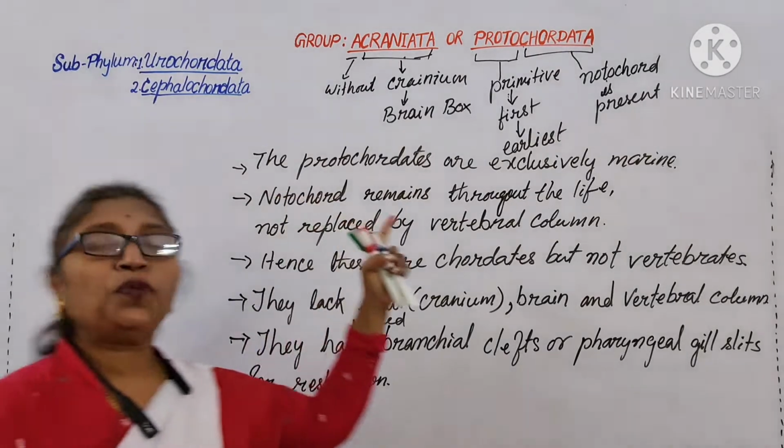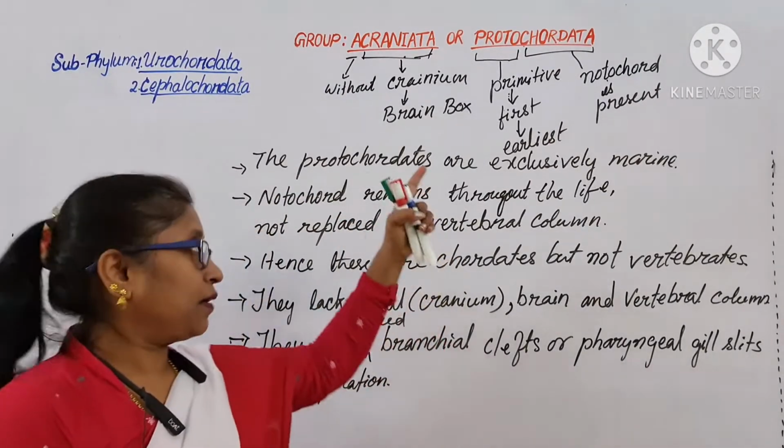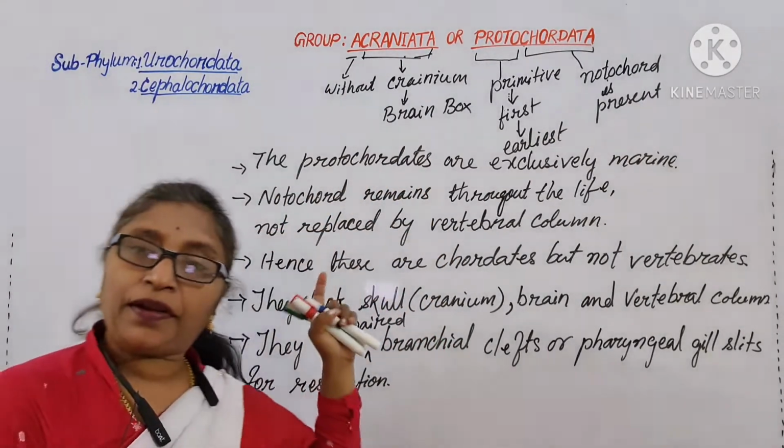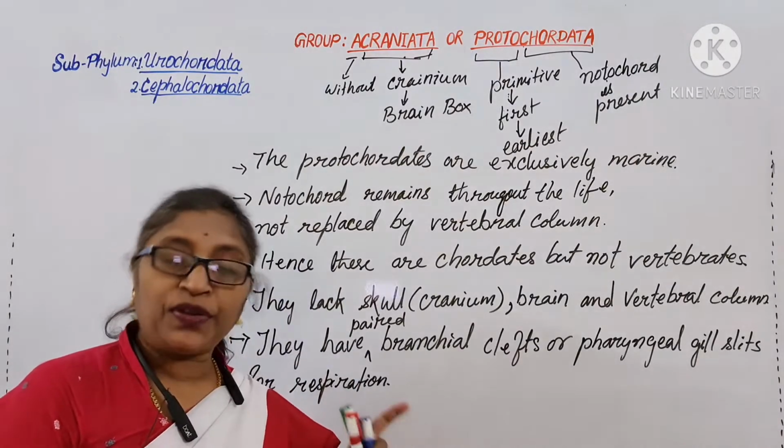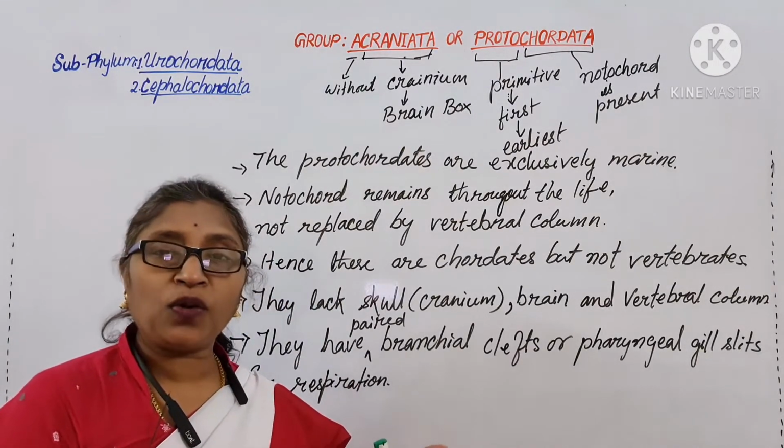The group Acraniata or Protochordata is divided into two subphyla, Urochordata and Cephalochordata.